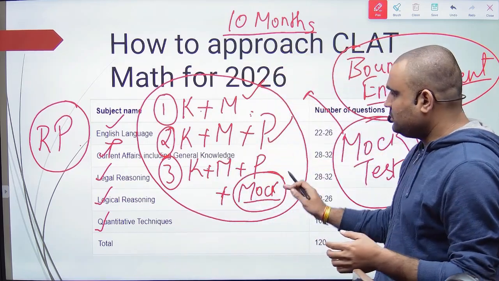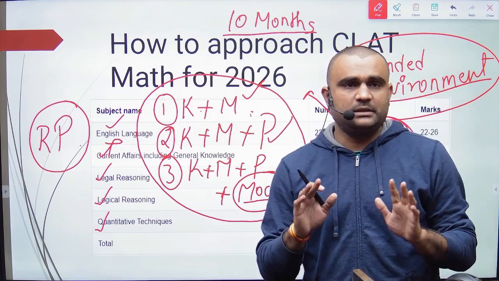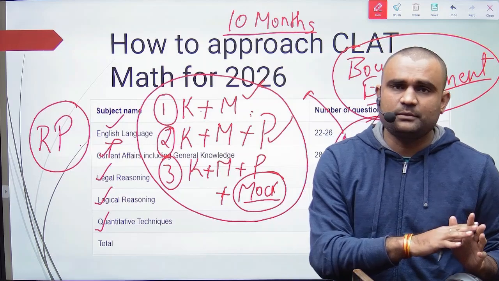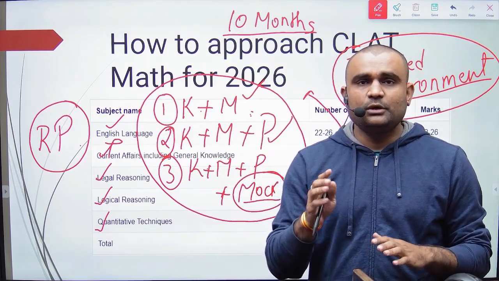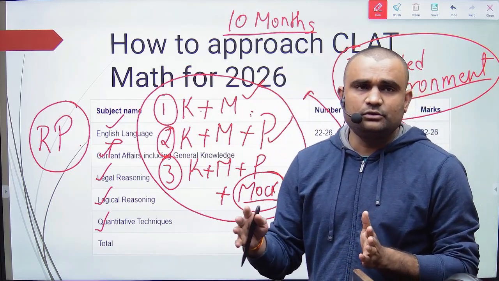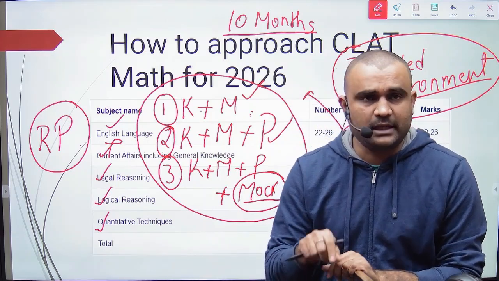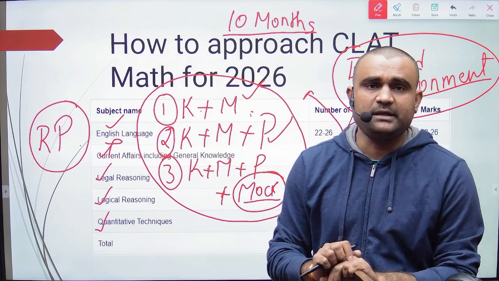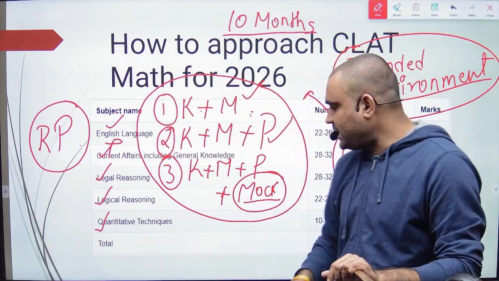Okay, so we proceed forward. I have talked about mocks, I have talked about the months left, I have talked about the kinds of students and the problems they face. I have also talked about how you are going to proceed in this exam. So the process that you do in these 10 months, we are talking about only quantitative techniques in this session. Apart from that, other sections have also come in the pipeline, so you can get classes for other sections too.